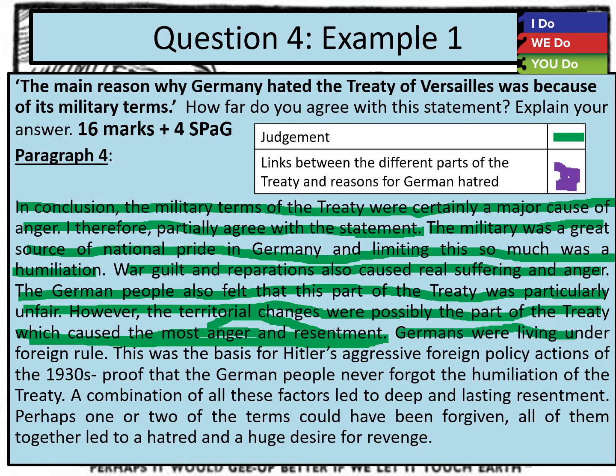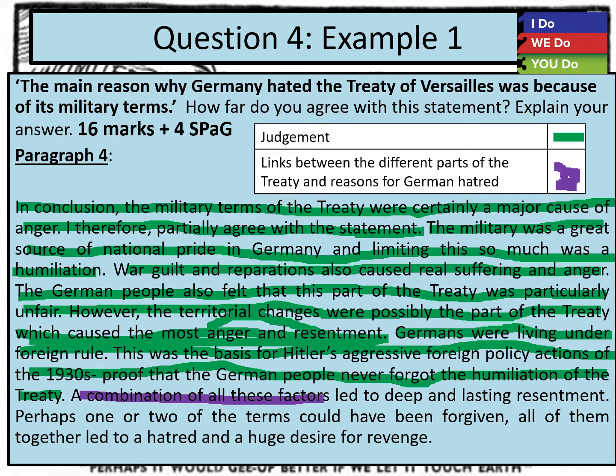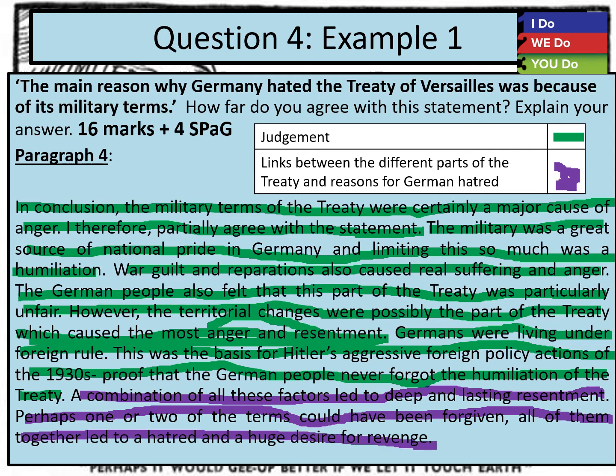Germans were living under foreign rule. This was the basis for Hitler's aggressive foreign policy actions of the 1930s, proof that the German people never forgot the humiliation of the treaty. Now I'm going to link it all together. A combination of all of these factors led to deep and lasting resentment. Perhaps one or two of the terms could have been forgiven. All of them together led to a hatred and a huge desire for revenge.